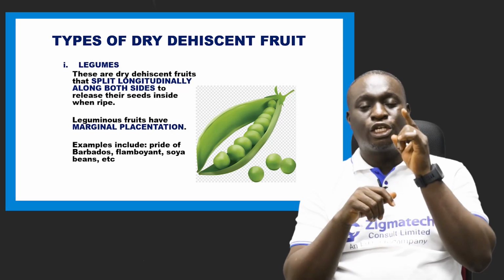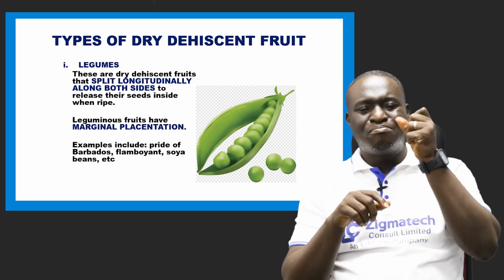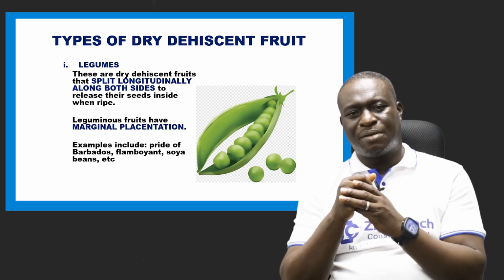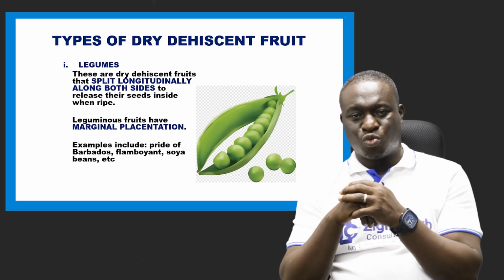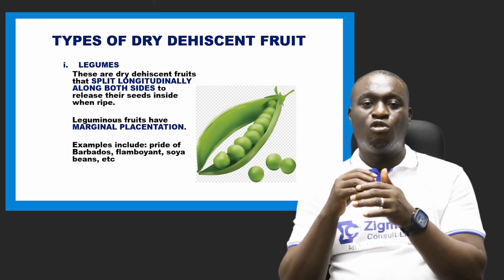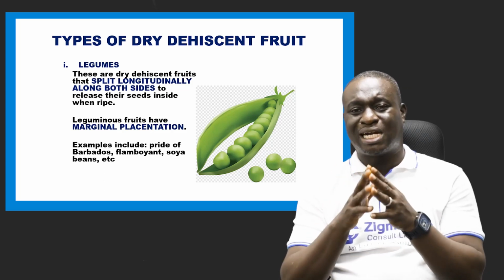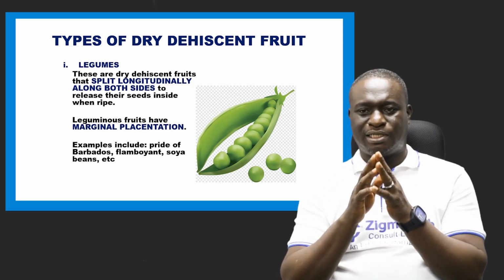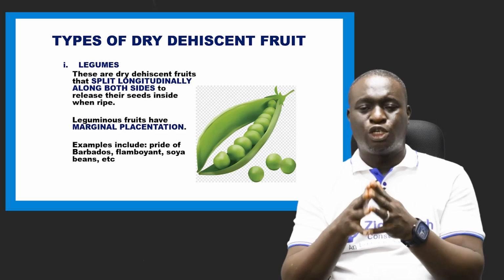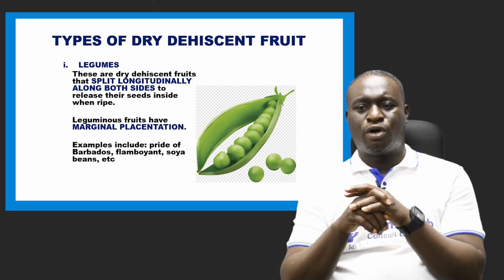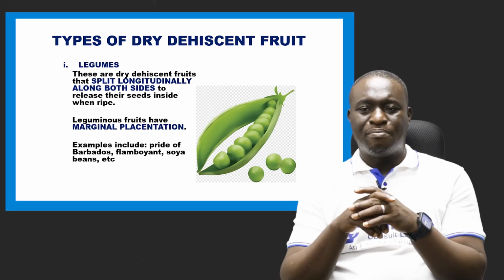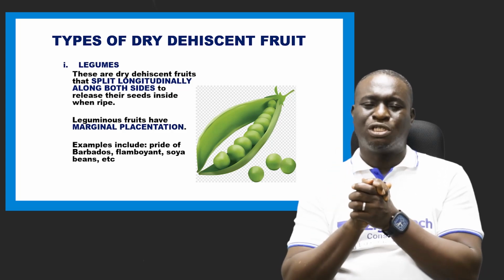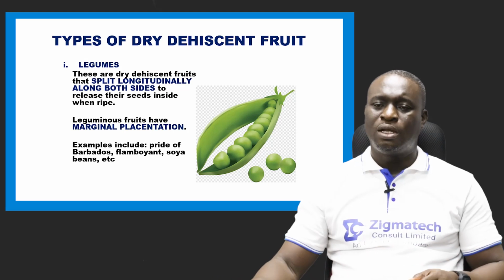Also, please note that legumes or leguminous fruits have marginal placentation. If you check our videos on reproductive system in plants, we talked about placentation. We said placentation is the arrangement of the ovules within the ovary, and I gave about 5 different types of placentation. All legumes have marginal placentation. Examples of legumes are the pride of Barbados, the flamboyant fruits, the soya beans, and so on. They all have marginal placentation.